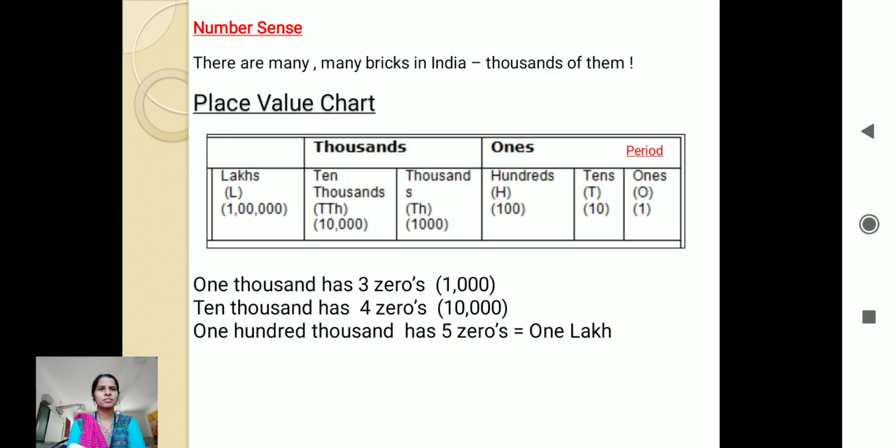And what is the smallest 6-digit number? That is 1 lakh, which is 1 followed by 5 zeros. So we will see here further how it can be written.